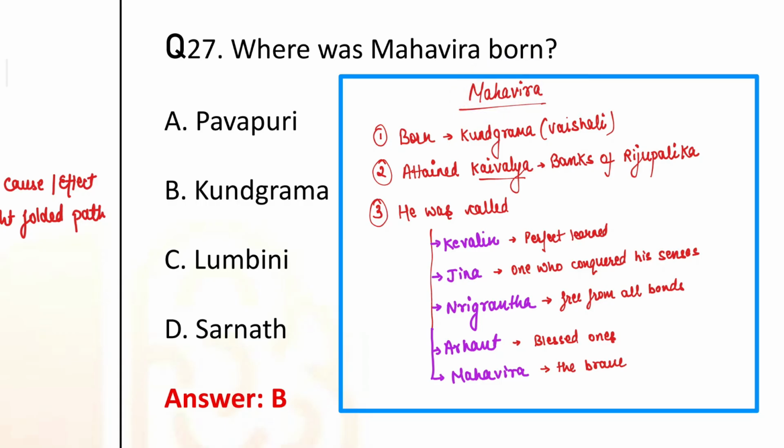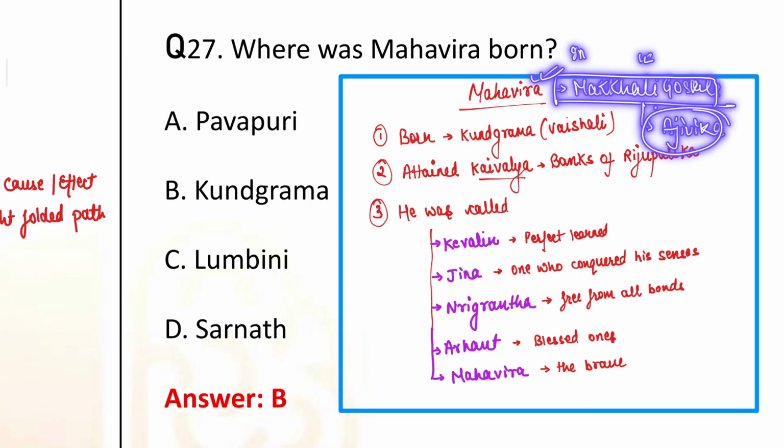Now, another important thing is that Mahavira was accompanied by Makkhali Ghosal. महाकली घोष या महाकली गोसाल इनको बुलाया जाता था. Now, at a later time, Mahavir and Makkhali Ghosal had some differences, and due to that, he founded the Ajivika sect. ये क्वेश्चन इंपॉर्टेंट है, ये पूछा जाता है आपसे. Who was the founder of the Ajivika sect? So Makkhali Ghosal was the founder.